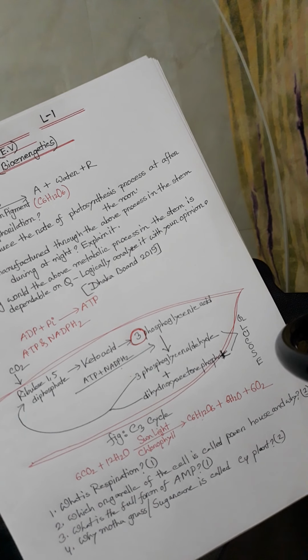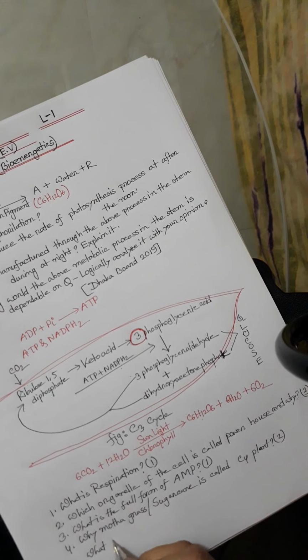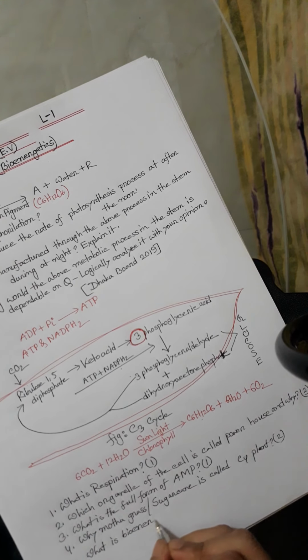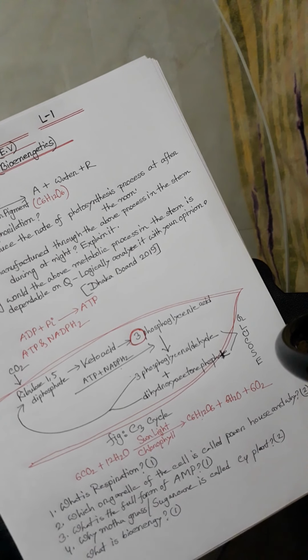Then go to number 5: what is bioenergy? This is a 1 mark question.